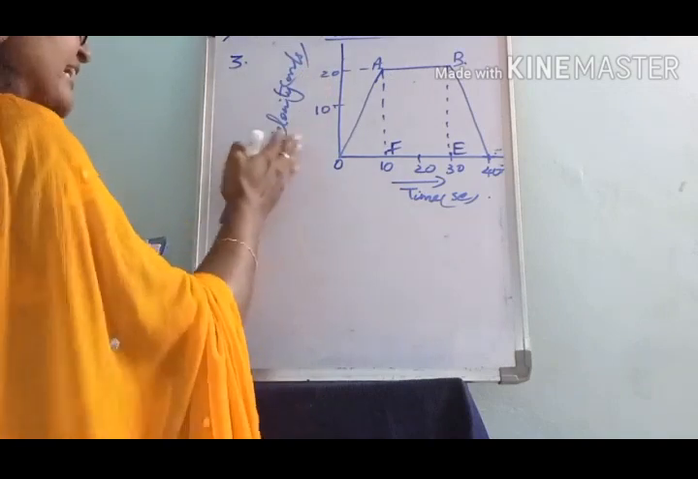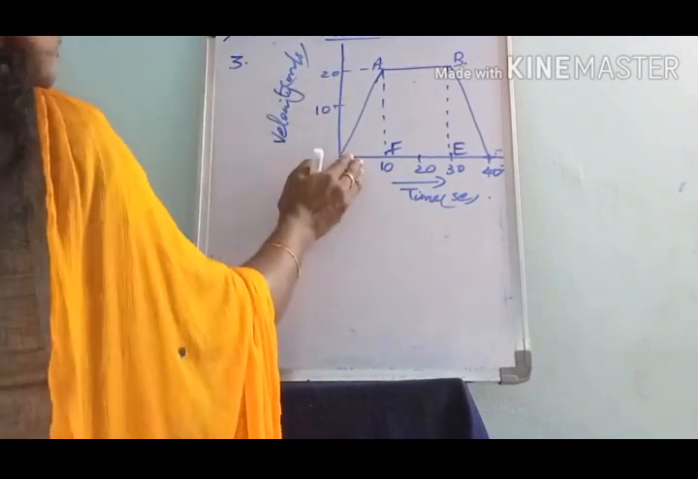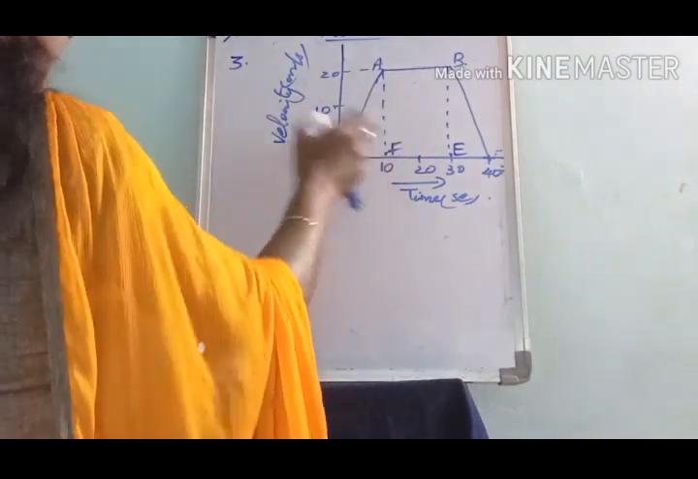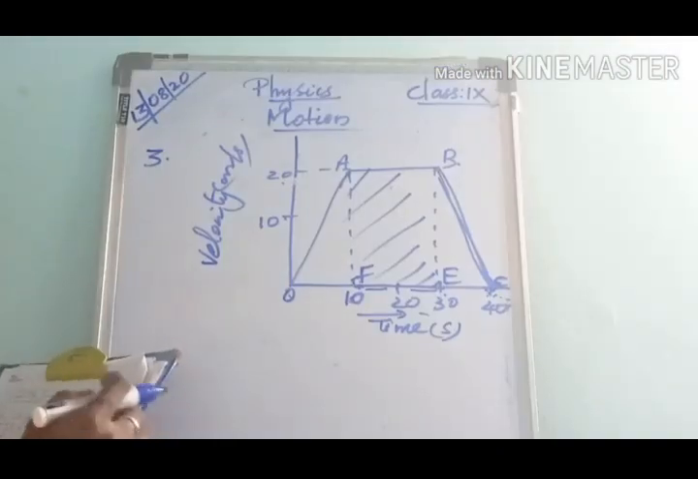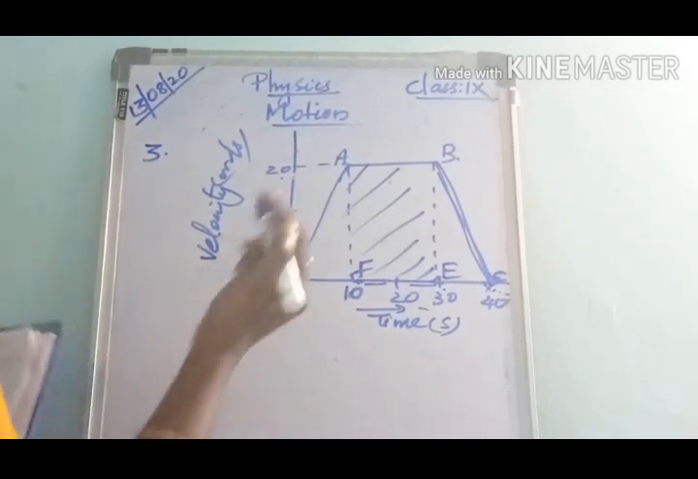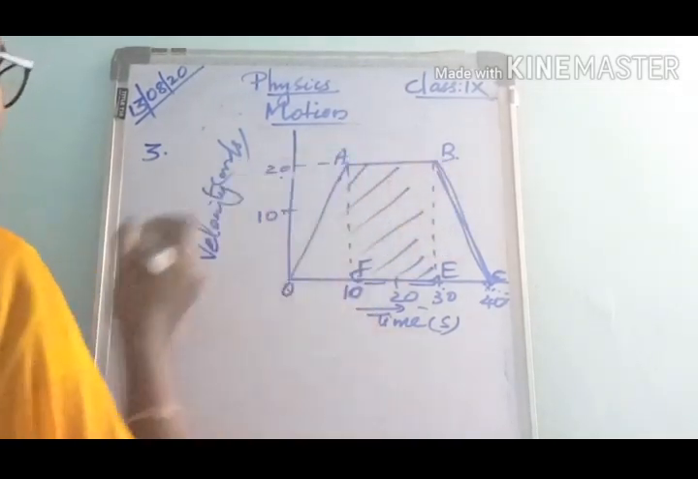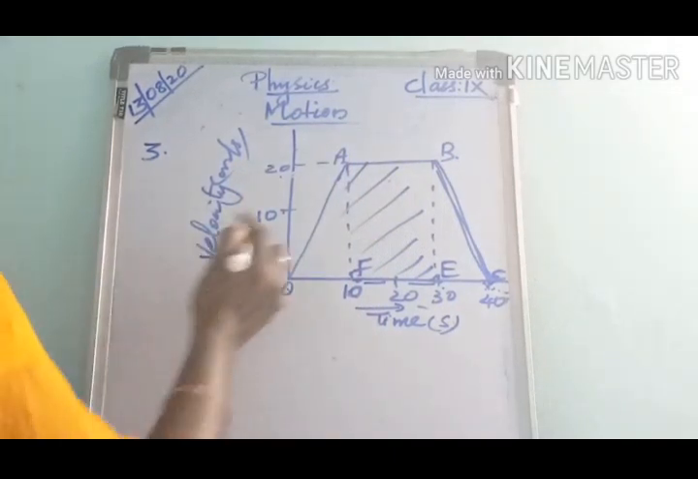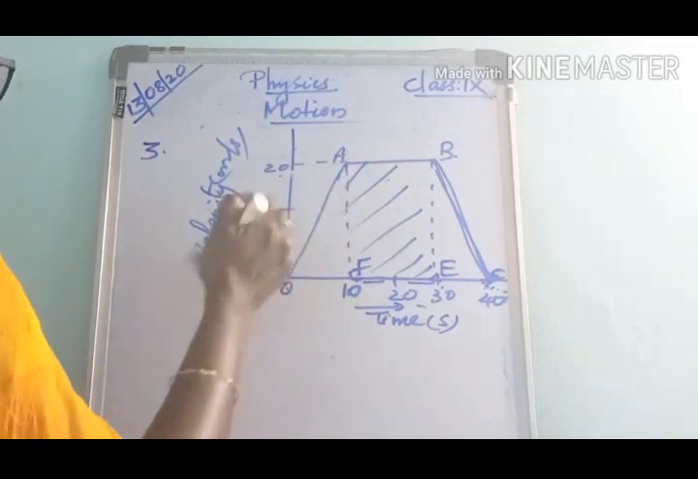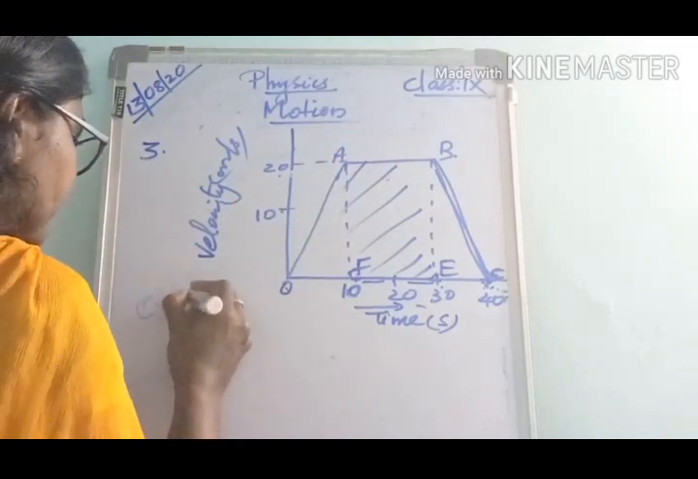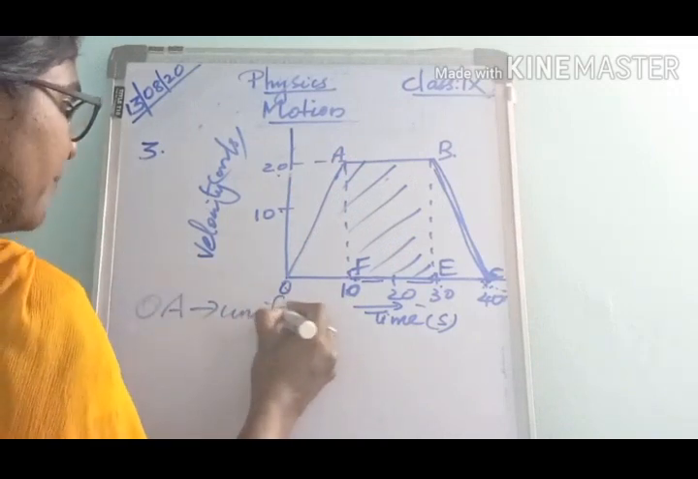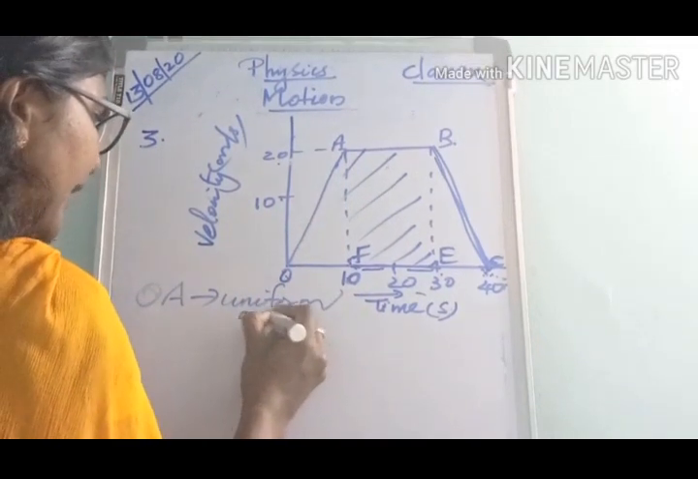The velocity time graph of a body is shown here. This AB represents the velocity time graph. Our first question is to state the kind of motion represented by OA and AB. Let's take the portion OA. What does the OA portion represent? Uniform acceleration. The OA portion represents uniform acceleration.